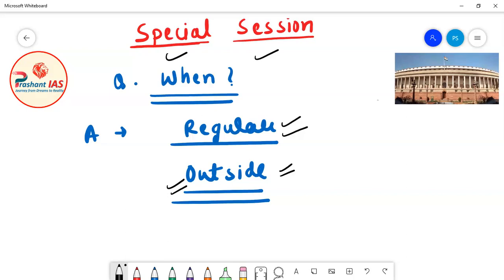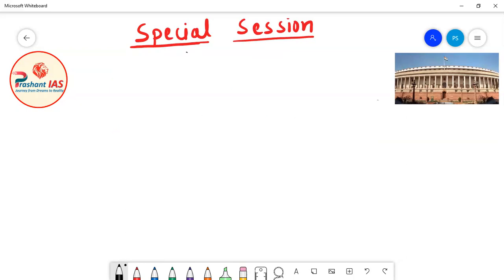Now friends, after this, the last question is the most important one: what is the meaning of special session and why is the special session of the parliament called? So basically the answer is the same for both of these questions.